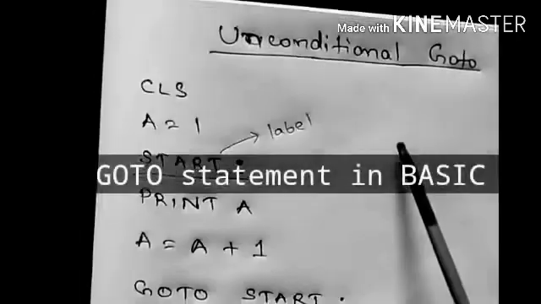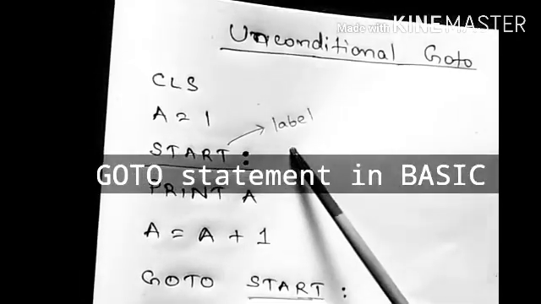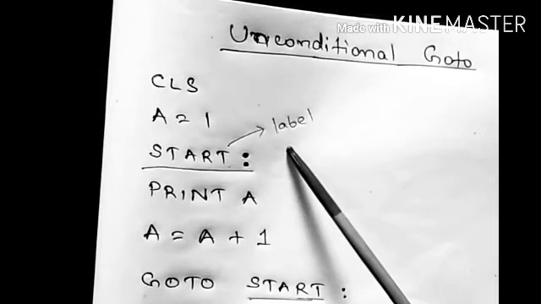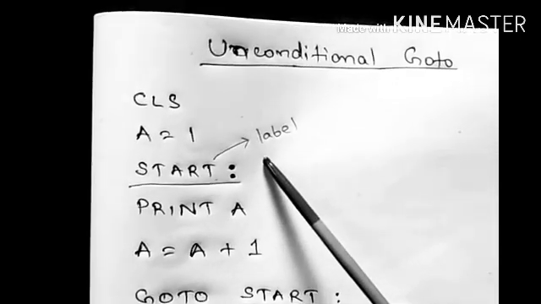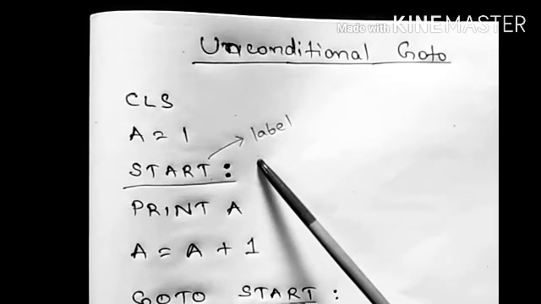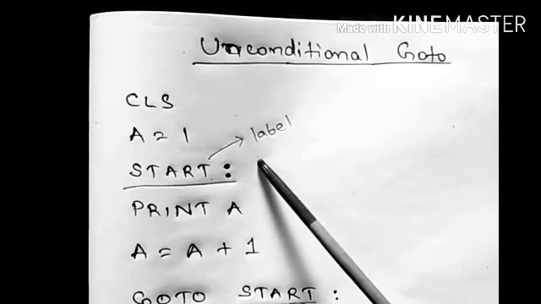Now unconditional goto. Goto is a looping statement. Loop means that it repeats itself. So unconditional goto means that it has an infinite number of repetitions. That means you cannot control the repetitions. Unlimited repetitions. That is unconditional goto.